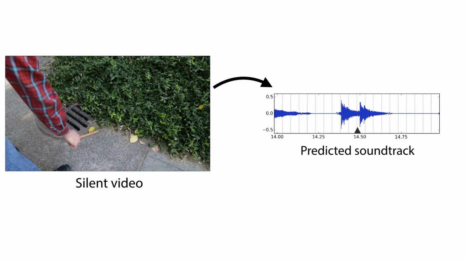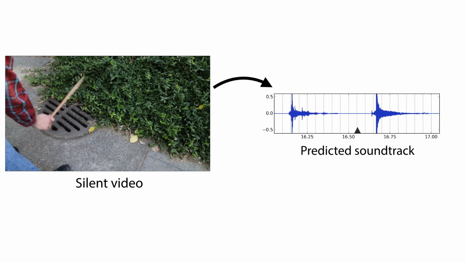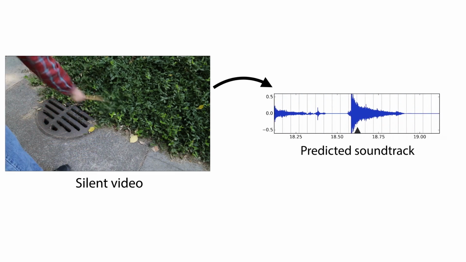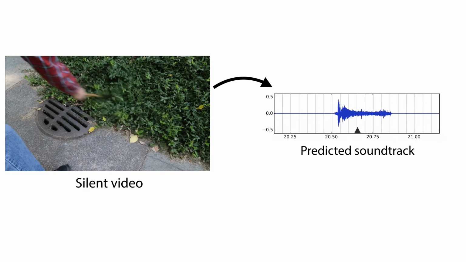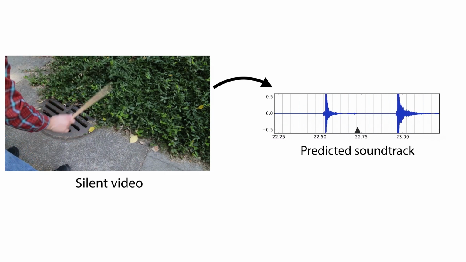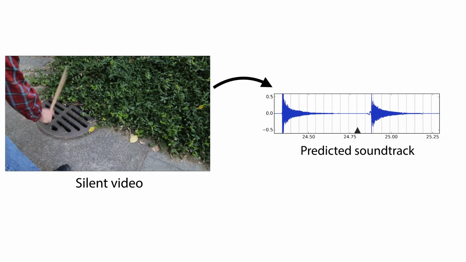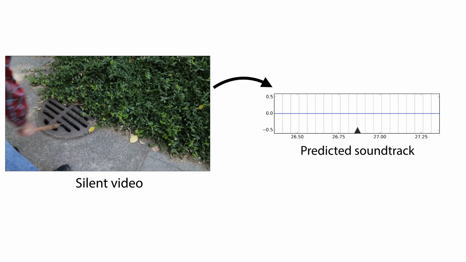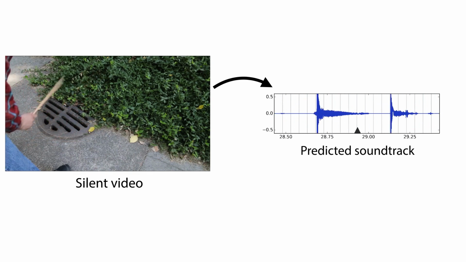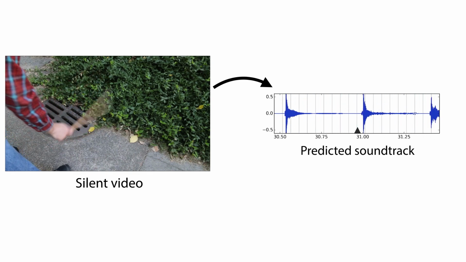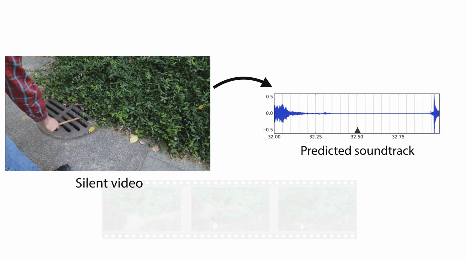We give an algorithm a silent video of someone striking things with a drumstick, and we ask it to produce a plausible soundtrack to go along with it. To perform this task well, the algorithm has to recognize the materials that are being hit and the actions that are being performed, but we don't explicitly tell it about these things. Instead, it has to learn about them by recognizing patterns in the raw audiovisual signal.